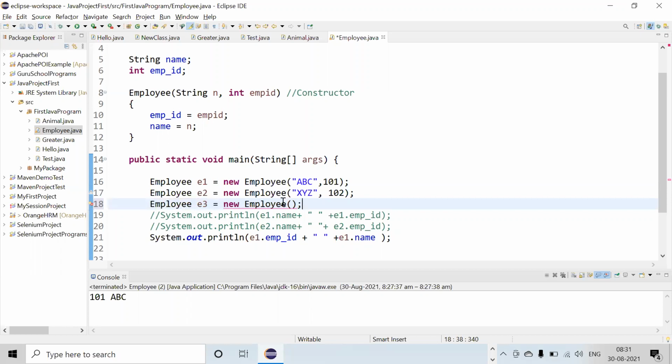Once we have created a parameterized constructor, we cannot create objects without the parameter.